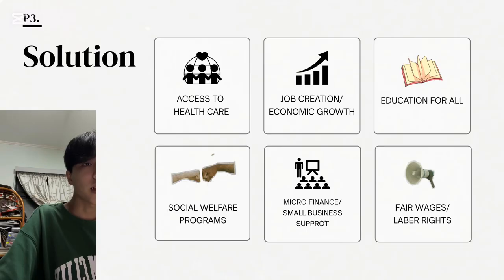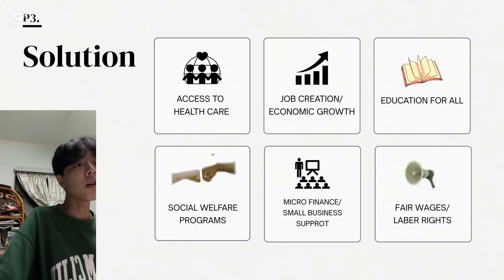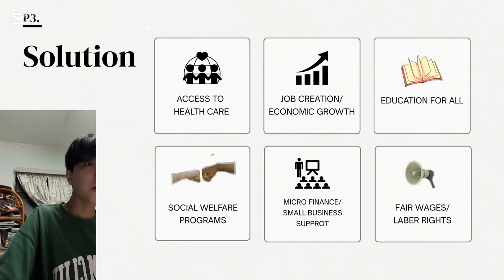Another one is microfinance and small business support. Even a small loan can help someone start a business, earn money, and hire other people. It's a great way to build local growth. And finally, we should make sure of fair wages and labor rights. People deserve to be paid fairly for their work and be treated with respect. That's how families can live safely and comfortably. All these ideas together can make a big difference and bring us closer to ending poverty.